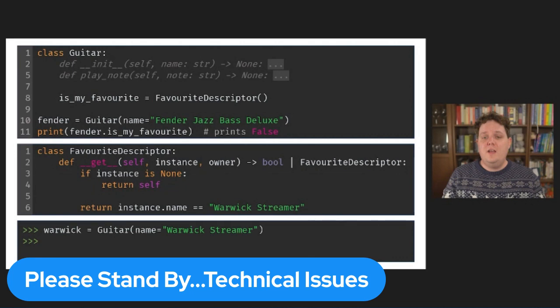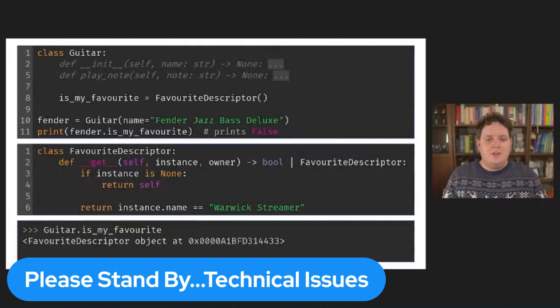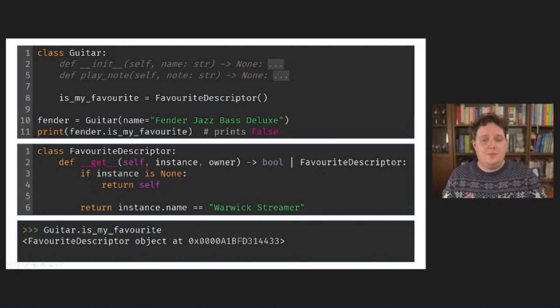Finally, to complete the demonstration, if I access the attribute directly on the class, that is guitar.isMyFavorite, then I simply get the descriptor back. This is because there is no instance of the guitar class here, so Python will pass none for the instance. Which means that the function returns the descriptor itself in the if block that we have.